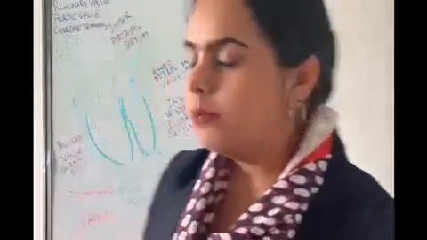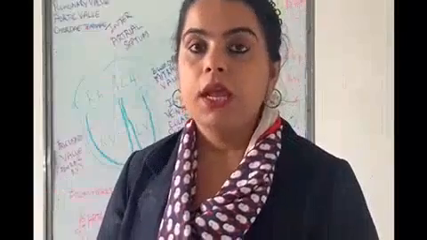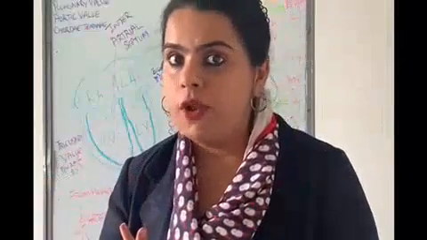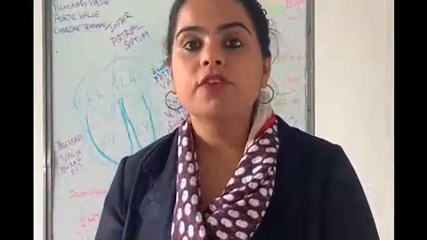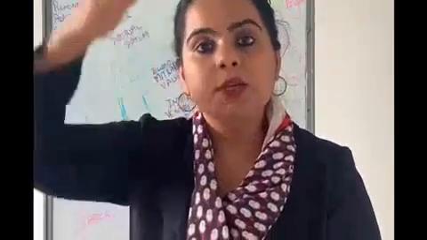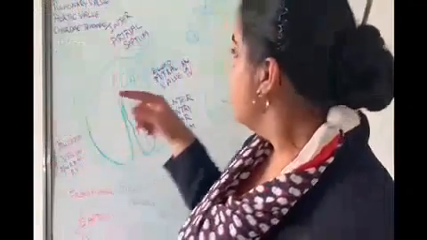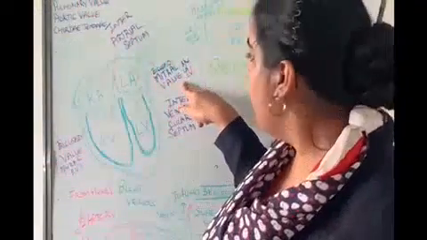Now after blood vessels, we'll go back to the valves present in the heart. Now what is the function of valve? The function of the valve is the unidirectional flow of the blood so that the blood doesn't go back. Okay, so there are several valves like the bicuspid valve.